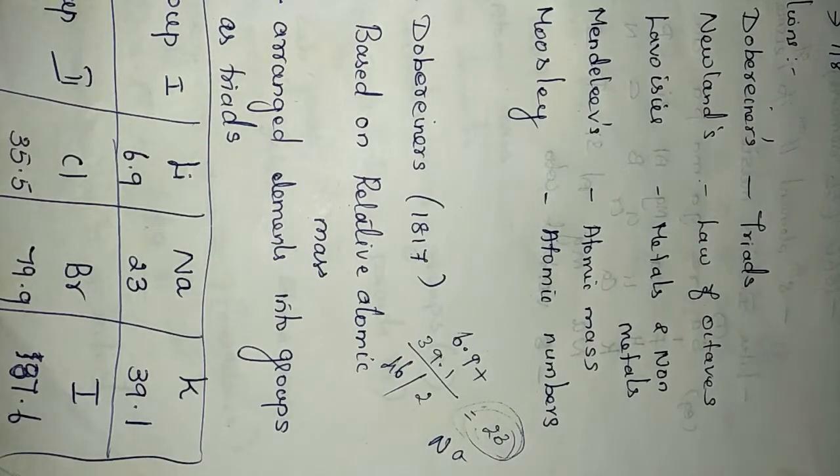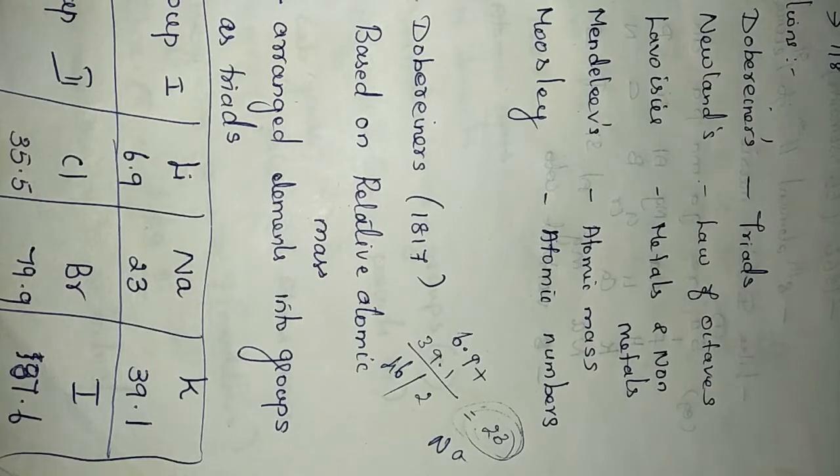This is about Doberer's classification. What is it called? Triads.